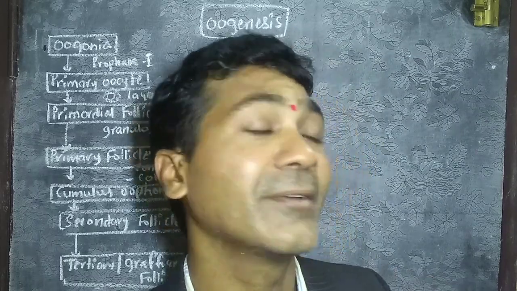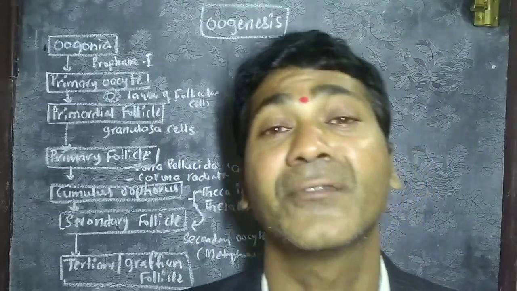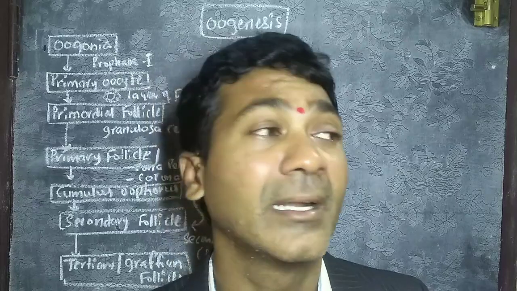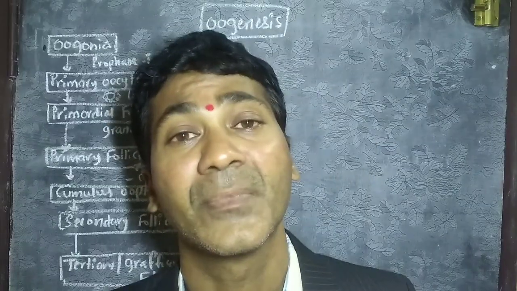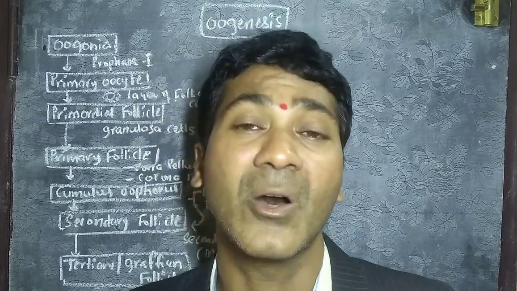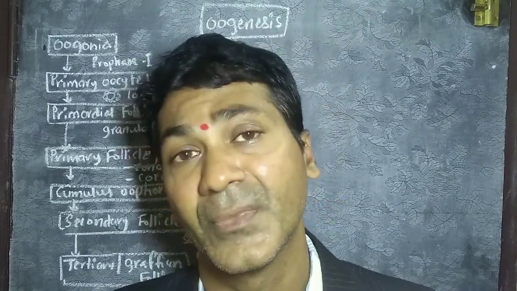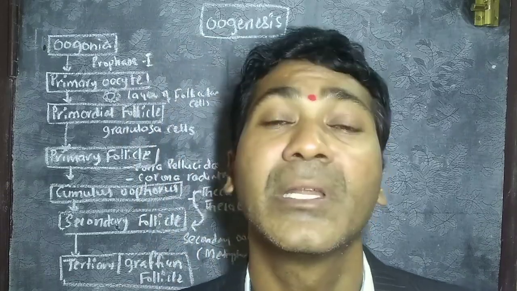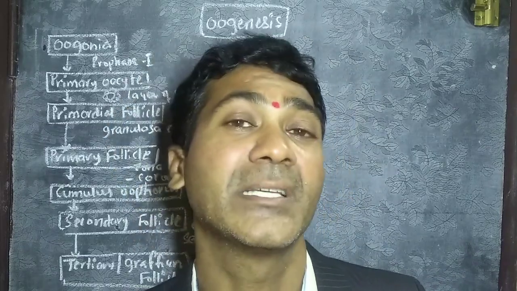So the 6 to 7 million oogonial cells at the 28th week of the fetus start degenerating, and when the female child reaches puberty, 60,000 to 80,000 oogonial cells remain in the ovary.